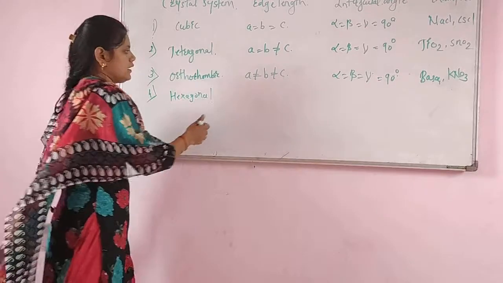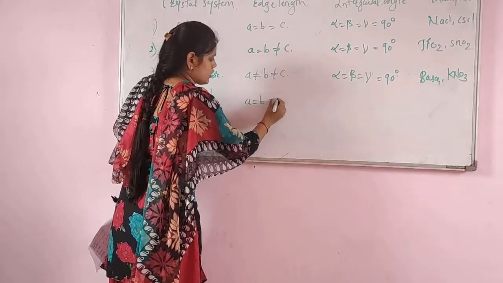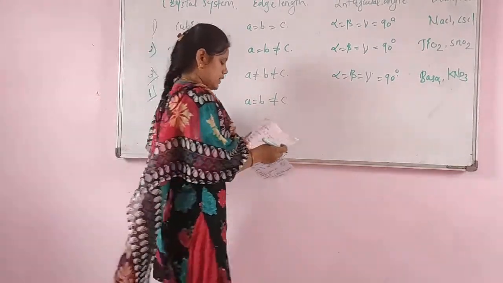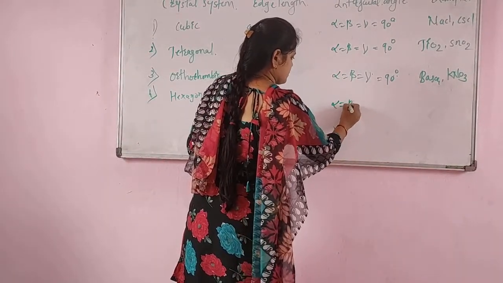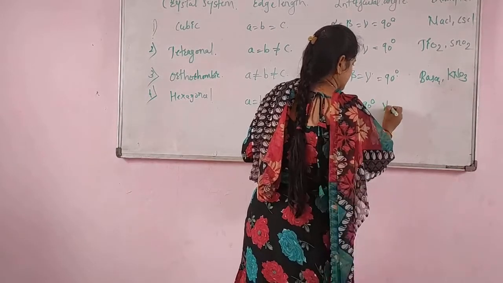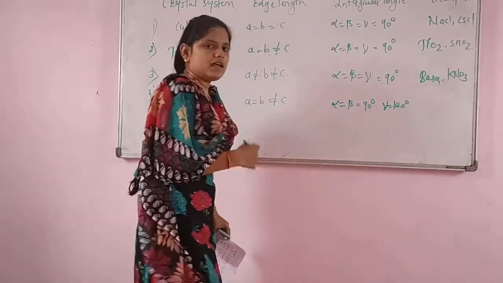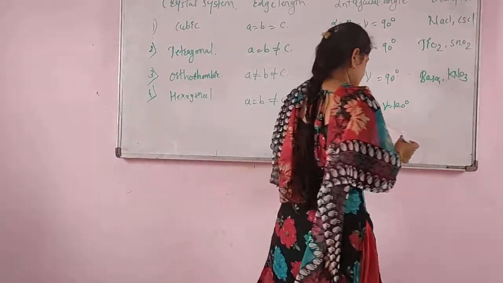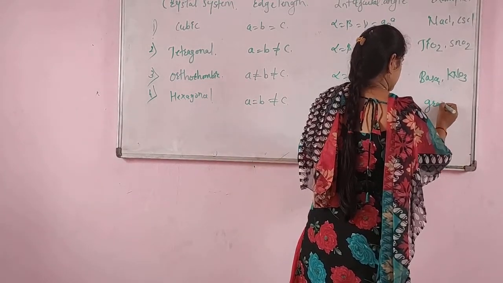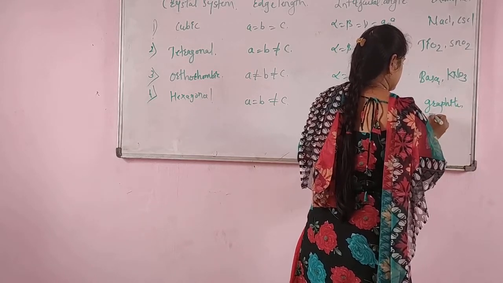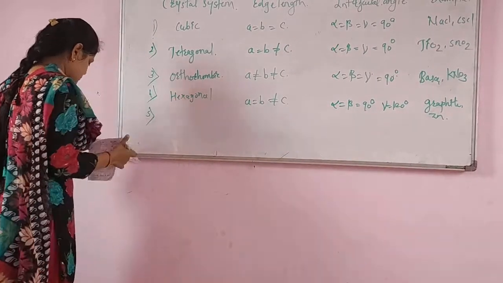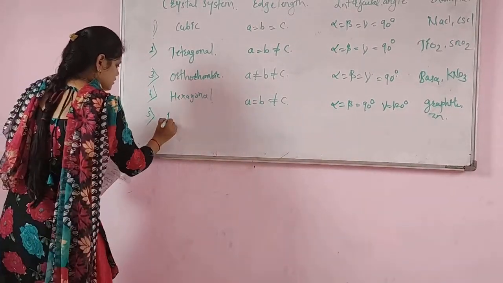In the hexagonal, A is equal to B, but it is not equal to C. When the angles are alpha is equal to beta is equal to 90 degrees and gamma is equal to 120 degrees. The examples will be graphite and zinc. The next type will be rhombohedral.